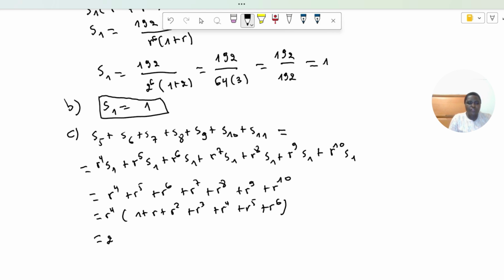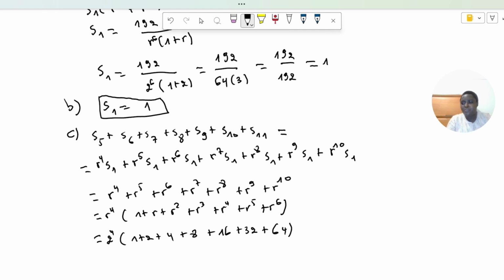This is 2 power 4 times 1 plus 2 plus 2 squared is 4, plus 2 power 3 is 8, plus 2 power 4 is 16, plus 2 power 5 is 32, plus 2 power 6 is 64.